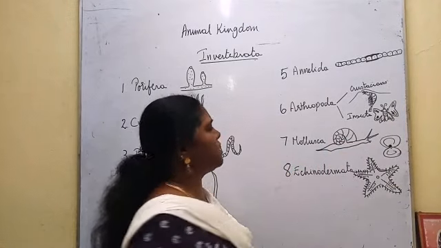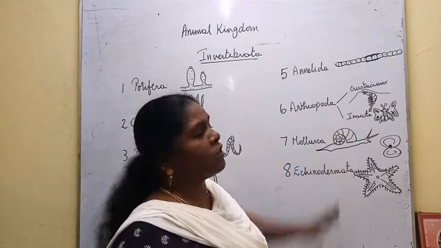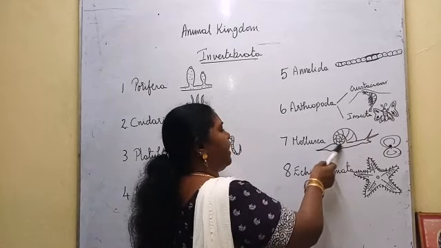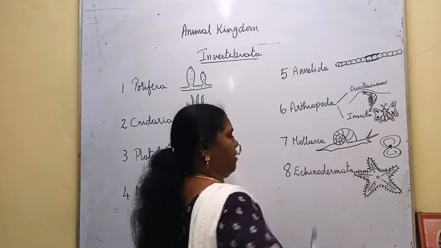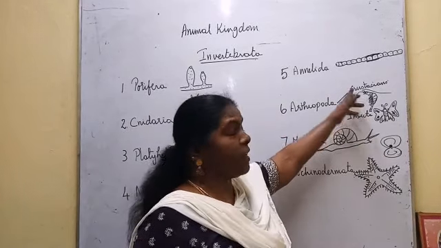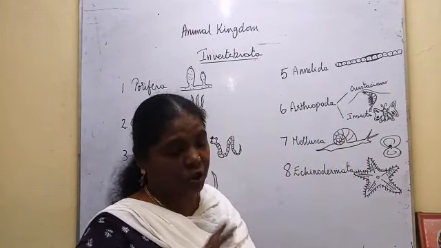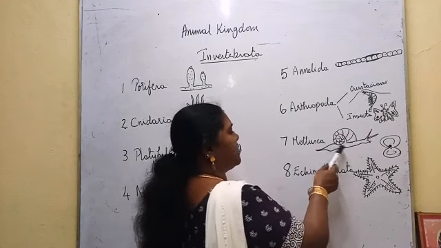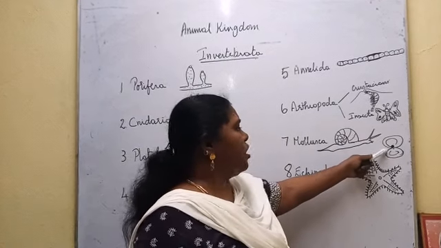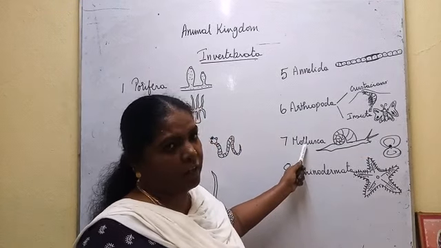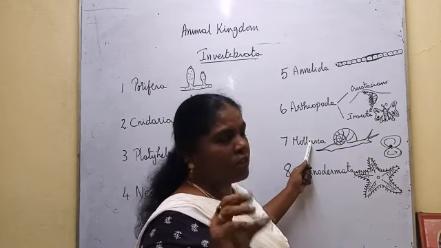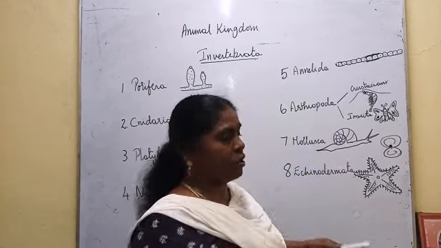The next phylum is Mollusca. The body is soft, not segmented, and it is covered by a smooth shell. It's covered by a thick shell. Here chitinous plates only, here it is covered by thick shell. And it moves with the help of the tube feet. Pearl oyster also will come under Mollusca. The body is thin, moist, soft, and it is kept inside a smooth shell.